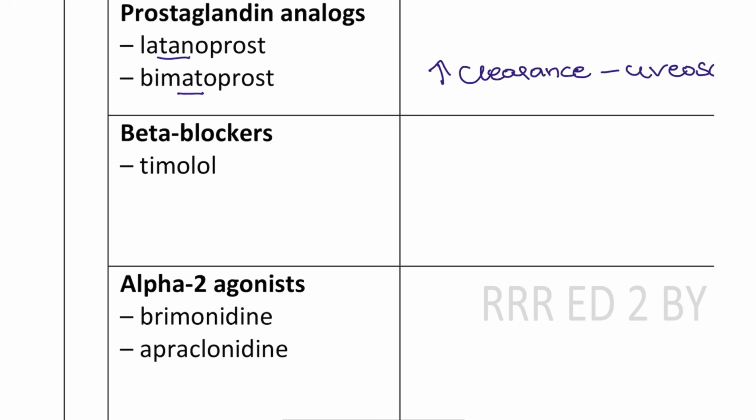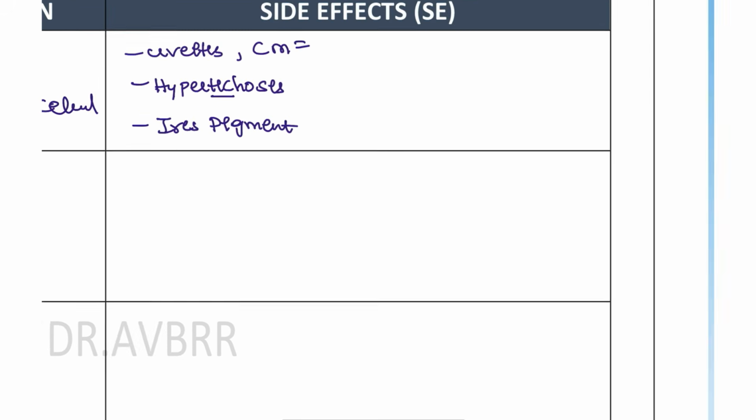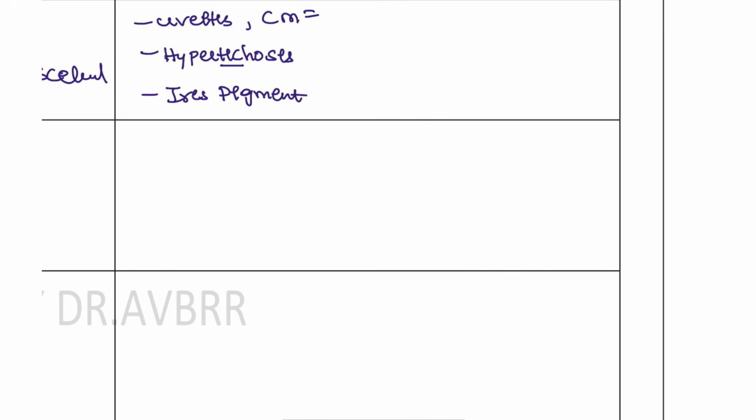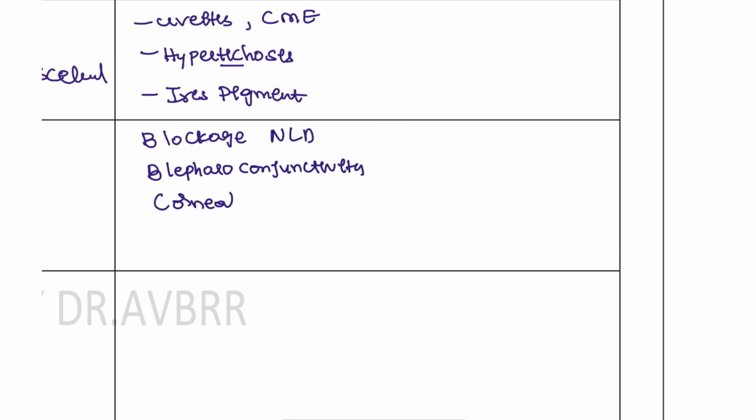Next, beta blockers. Beta blockers decrease the production of aqueous humor. How do they decrease it? They block the beta receptors in the ciliary bodies, because the production happens there, so they can decrease the production. The side effects associated with this are the BBC: blockage of the nasolacrimal duct, and another B is blepharoconjunctivitis, and the C is corneal anesthesia.